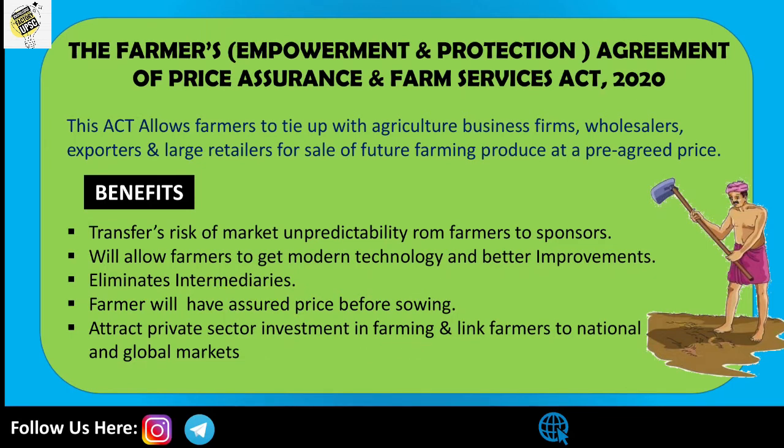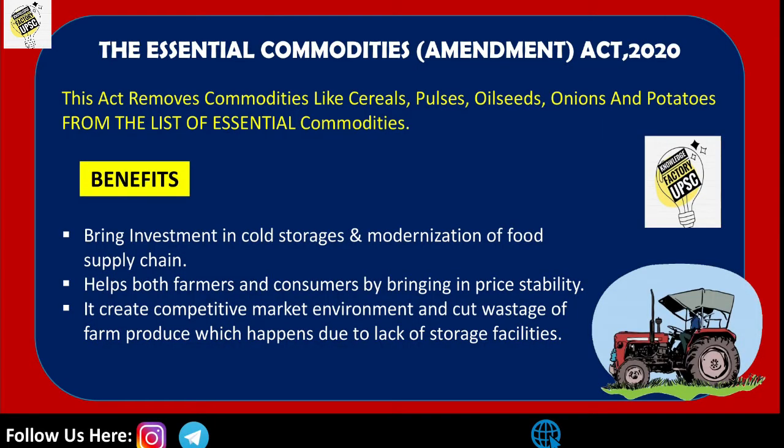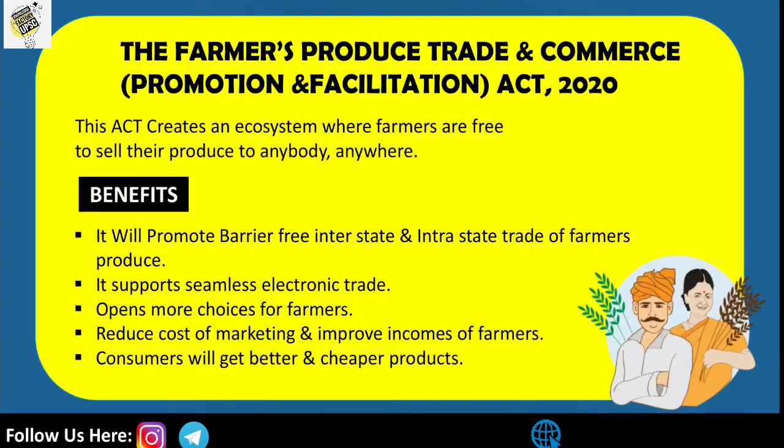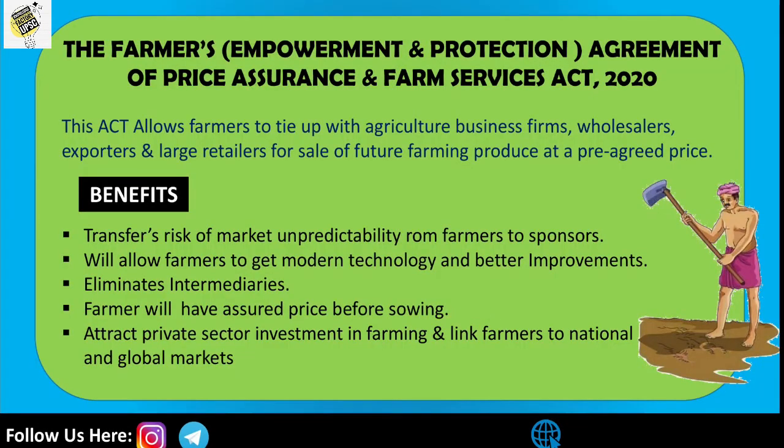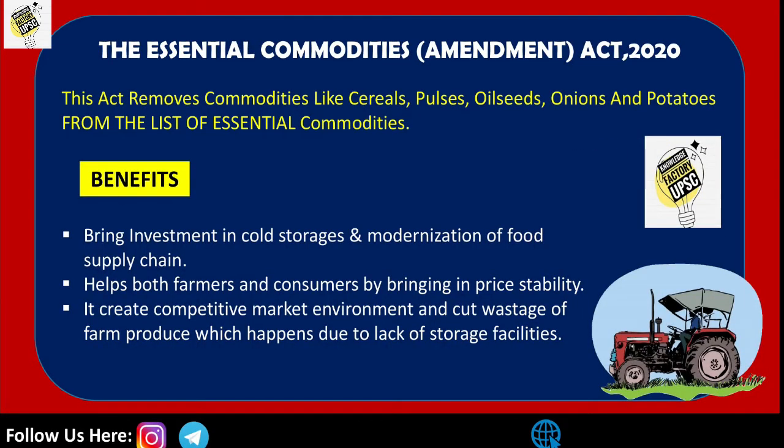Okay. This is the second act, that is the Farmers Agreement of Price Assurance and Farm Service Act of 2020. Let's look into the third act. The third and most important act is the Essential Commodities Amendment Act of 2020. We have discussed two acts before. First one is the Farmers Produce Trade and Commerce Promotion and Facilitation Act of 2020. And the second one is the Farmers Empowerment and Protection Agreement of Price Assurance and Farm Service Act of 2020. And the third and the last one is the Essential Commodities Amendment Act of 2020. What are its features and what are its benefits?